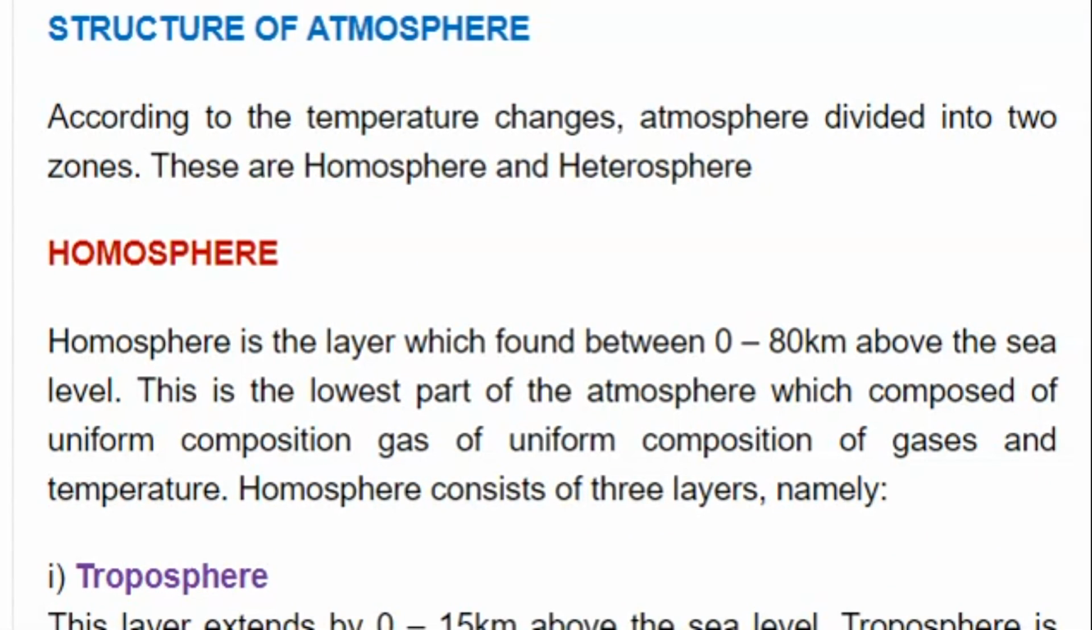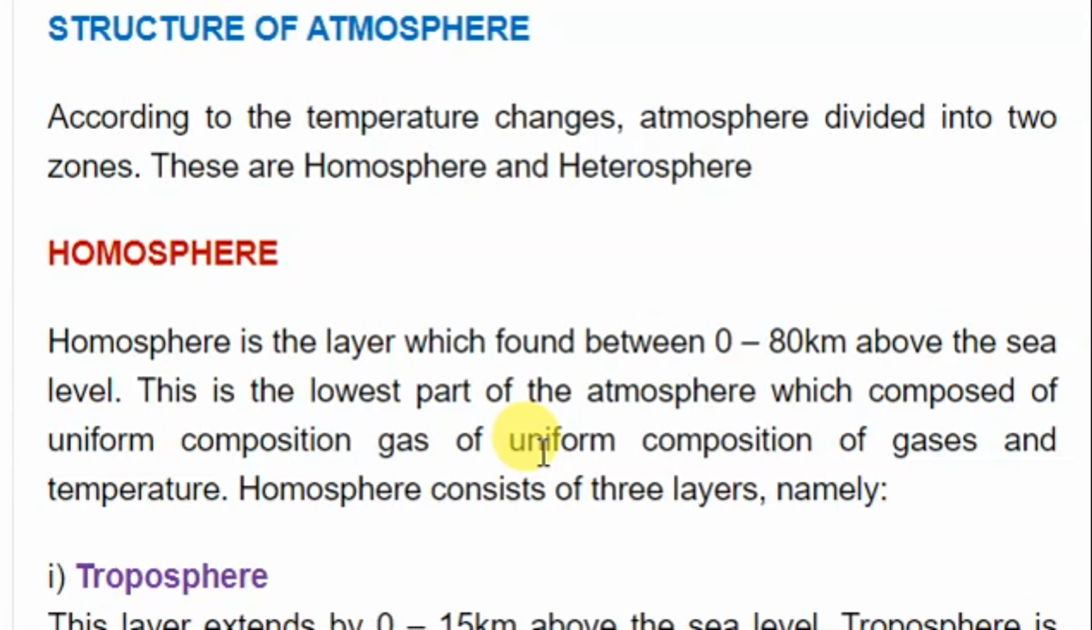Now let's see about the structure of the atmosphere, how the atmosphere is made. According to the temperature changes, the atmosphere is divided into zones. These are homosphere and heterosphere. Now, homosphere is the layer which is found between 0 and 80 km above sea level.